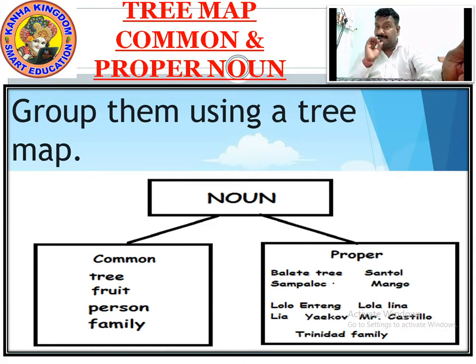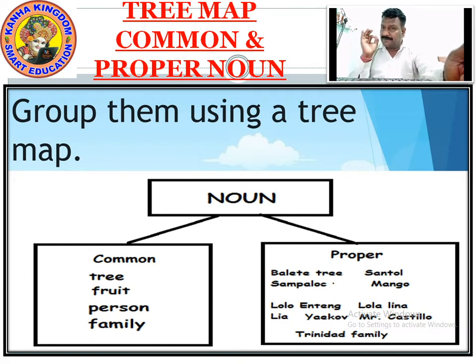It's particularly saying something. It's a balete tree, santol, sampalok, mango, Lolo Eteng. It's addressed to a specific, particular person, a particular lady, a particular gentleman. Lolo Lina, Lia Yaco, Mr. Castillo. These are all the particular names which we are addressing. In proper noun, see the family. Here it is given Trinidad family. It means it's addressing a particular, specific family.